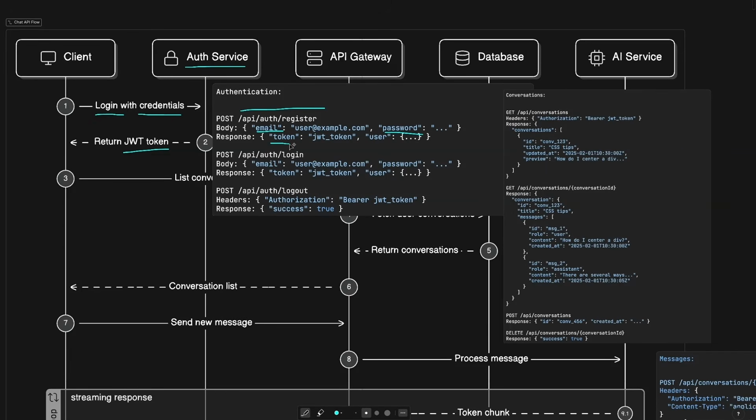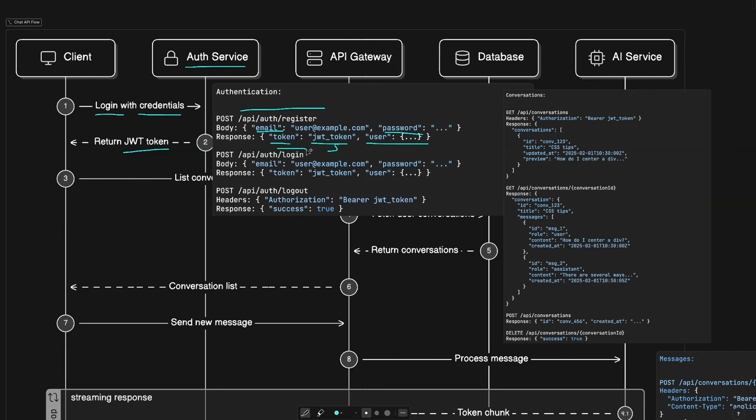In the response, we will include the token, like the JWT token in this case, and this can of course include user details like the user email or user ID, but we will need to return some more data from the user, which we'll do separately in the response body.